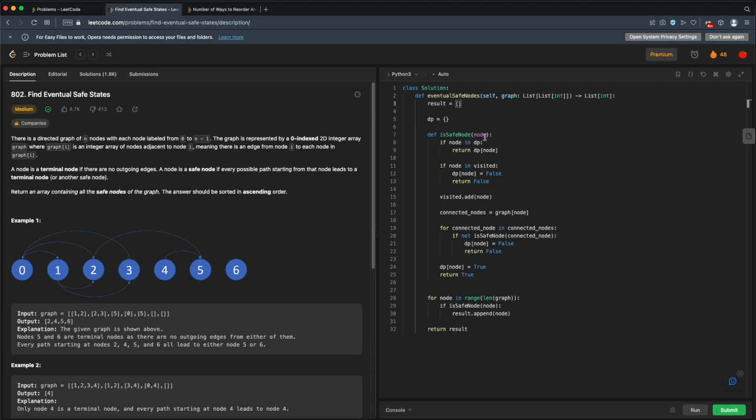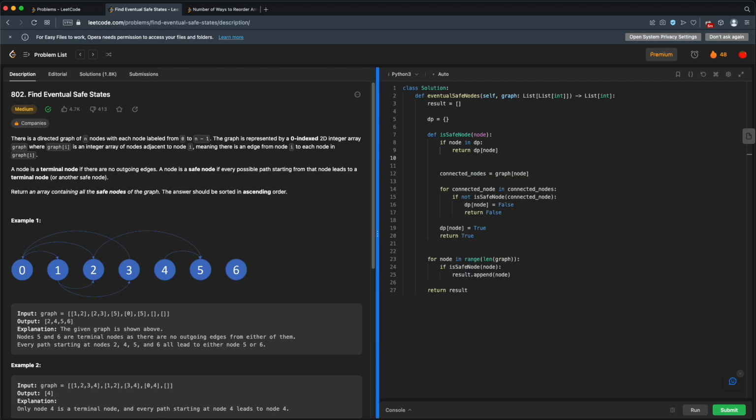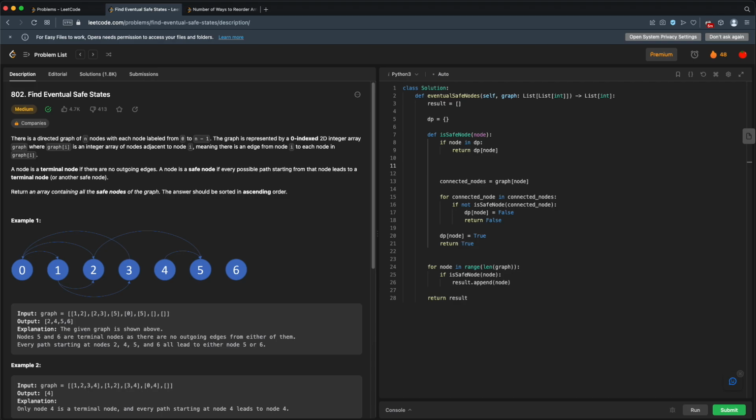All right, now if the node is in DP, then we'll return the value. Now if the node is in visited, well, if it's in visited, it's already in our DP. Okay, we've determined that because we'll return something if we've already visited this node, and we'll store that value in the DP. So this should never happen. If we get to here, it's already not in visited. So we can get rid of all of this. Okay, but as soon as we enter this function, we do need to set some value for our DP. Okay, so our DP, if we don't have a value yet, then we need to give it some default value. So we'll set the DP of our node to false.